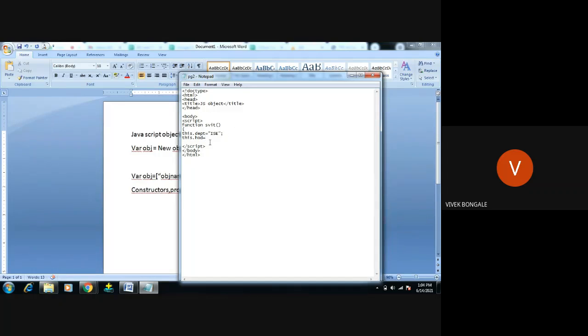I'm not directly giving the value, I'm calling this function where this is set as a method. I will explain what this method is. Now open.